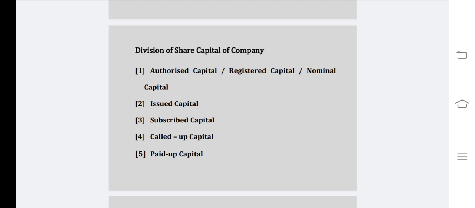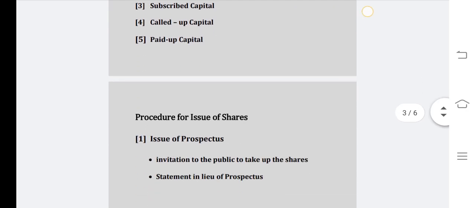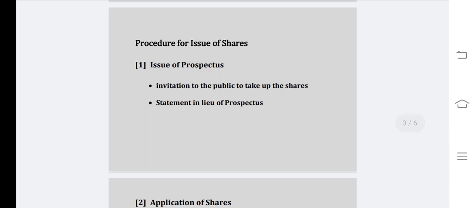So this is how the bifurcation or division is done and shown in the balance sheet of the company. Now let us see the procedure for issue of shares.